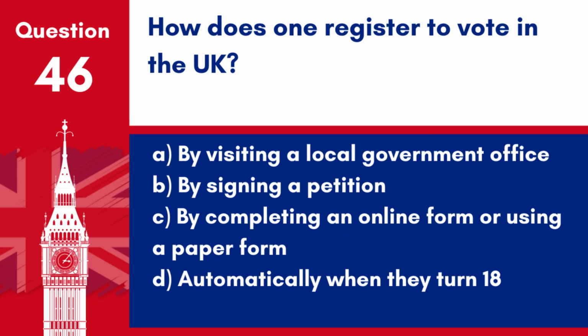Question 46. How does one register to vote in the UK? A. By visiting a local government office. B. By signing a petition. C. By completing an online form or using a paper form. D. Automatically when they turn 18.